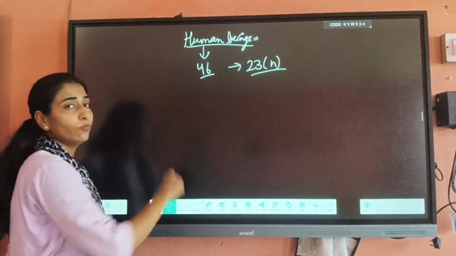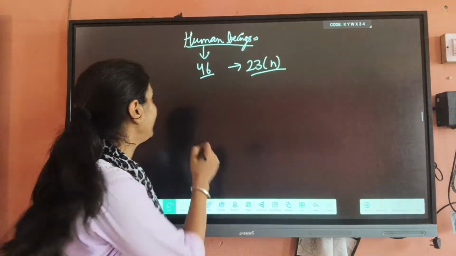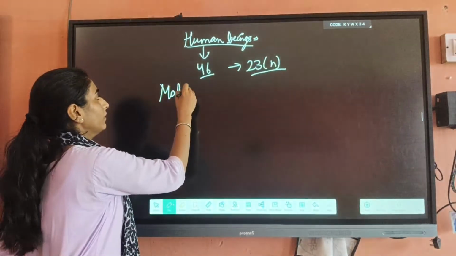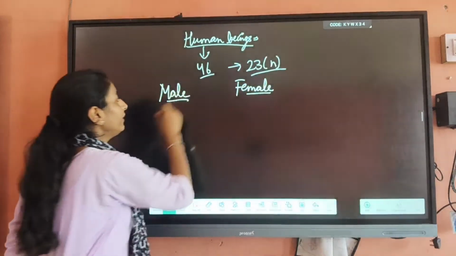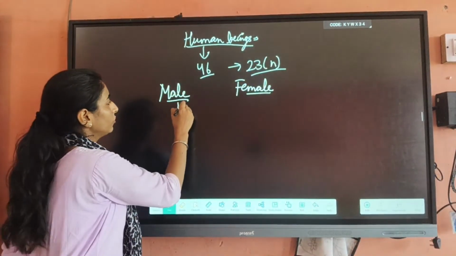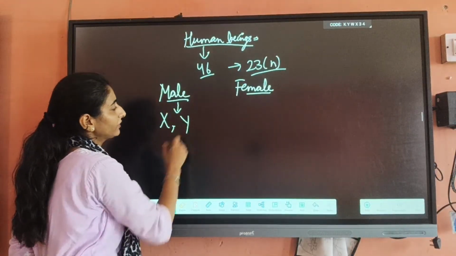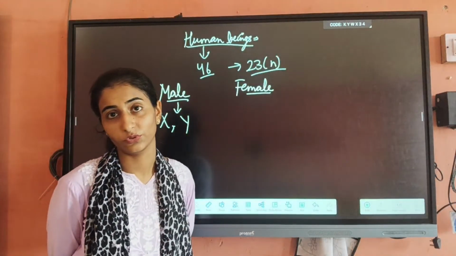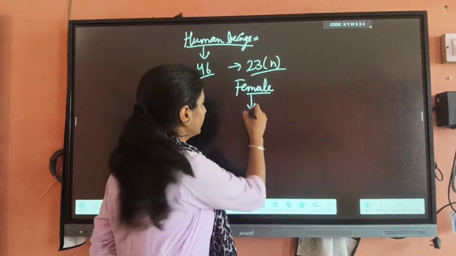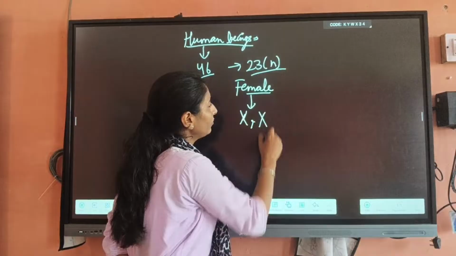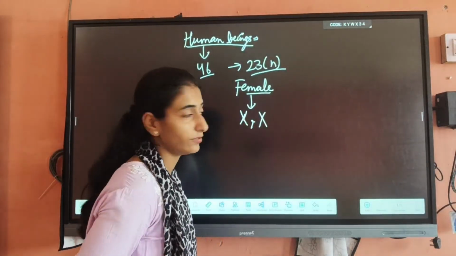First of all, in human beings, in males and in females, in males two types of chromosomes are present. One is the X chromosome, second is the Y chromosome. And in case of females, they have two same type of chromosomes. It means two X chromosomes are present in females.